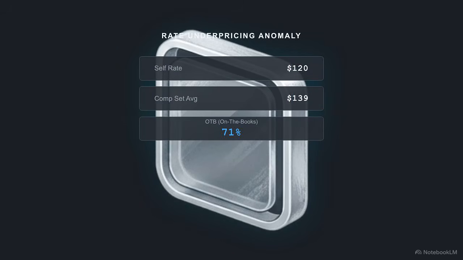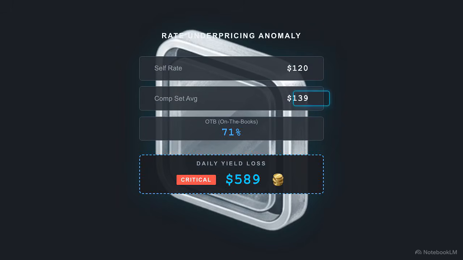This data table shows a real-time pricing anomaly for a Friday night on Valentine's Day weekend. The hotel's best available rate is $120, while the competitive set is charging an average of $139. Meanwhile, the property is already 71% OTB, meaning its total inventory is mostly reserved. Filling up at a severe discount means bleeding yield. Every night this gap remains open leaves $589 of incremental revenue on the table.